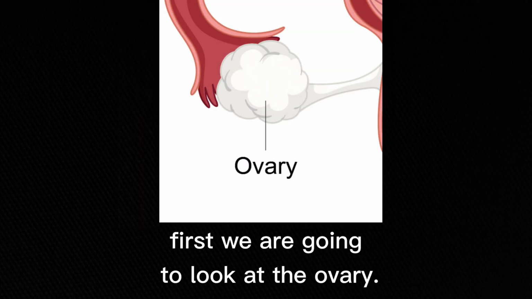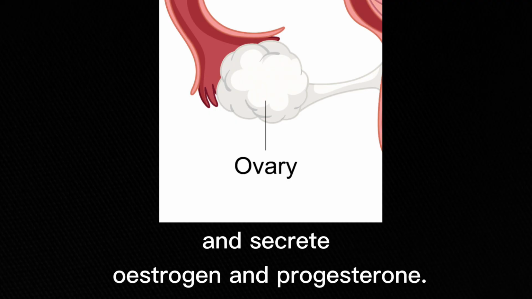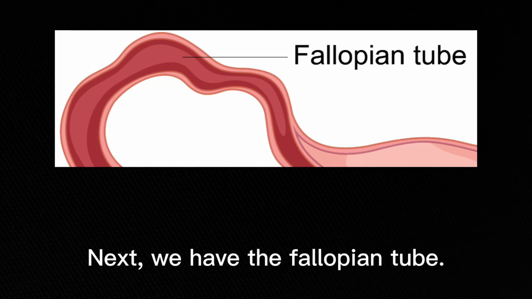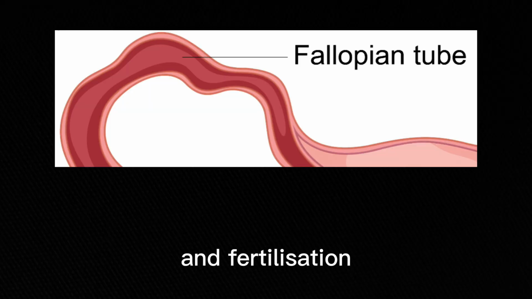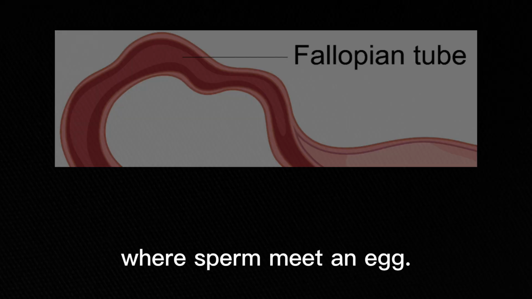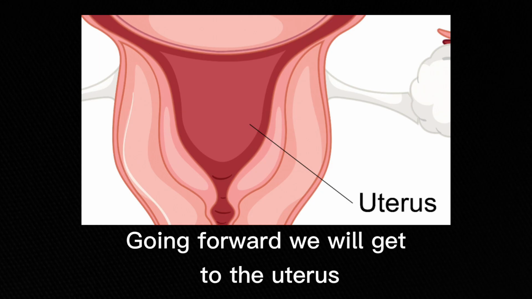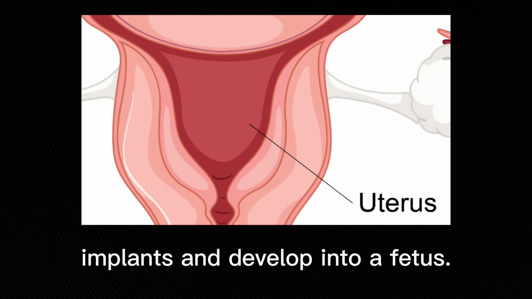First, we are going to look at the ovary. The ovary is a paired gland that produces eggs and secretes estrogen and progesterone. Next, we have the fallopian tube. This tube transports eggs from the ovary to the uterus, and fertilization usually occurs in the fallopian tubes where sperm meet an egg. Going forward, we will get to the uterus, which is a muscular organ where fertilized eggs implant and develop into a fetus.